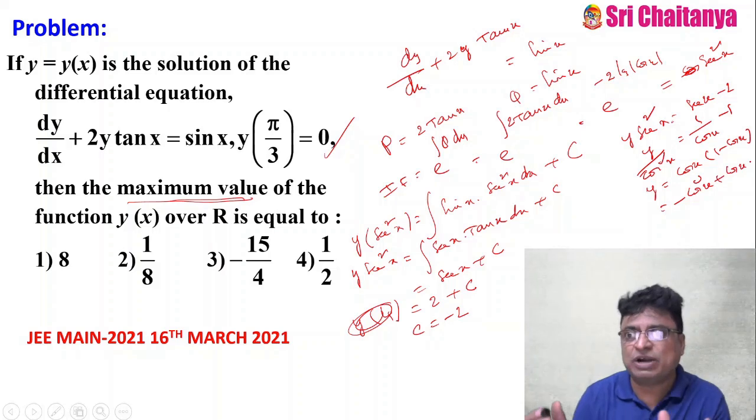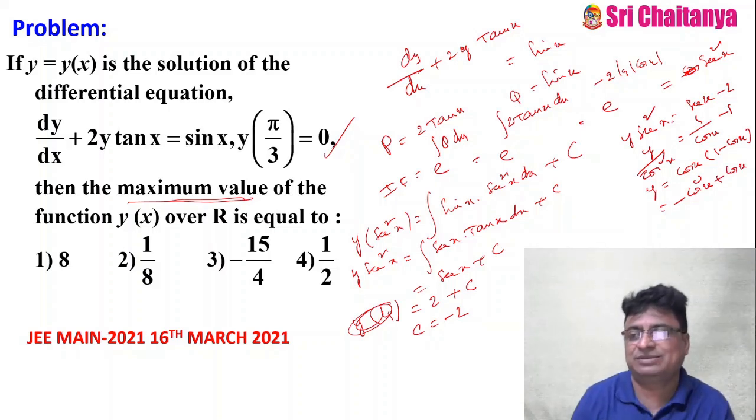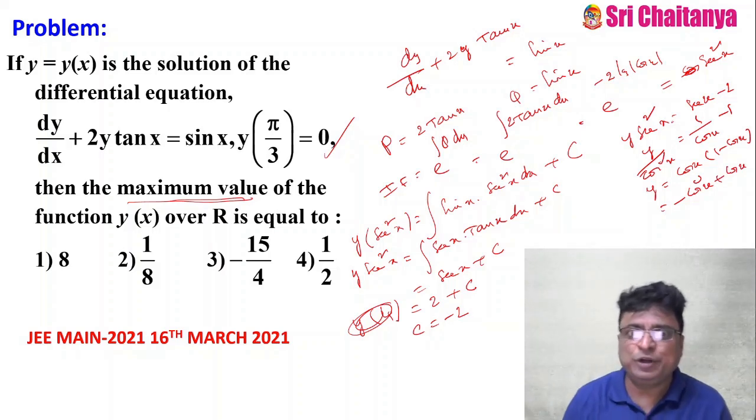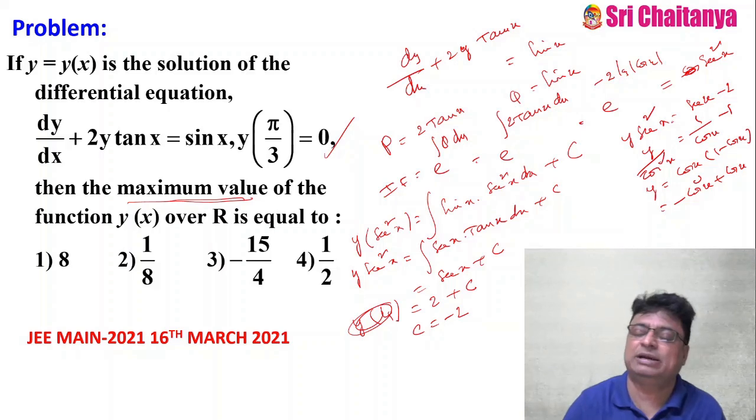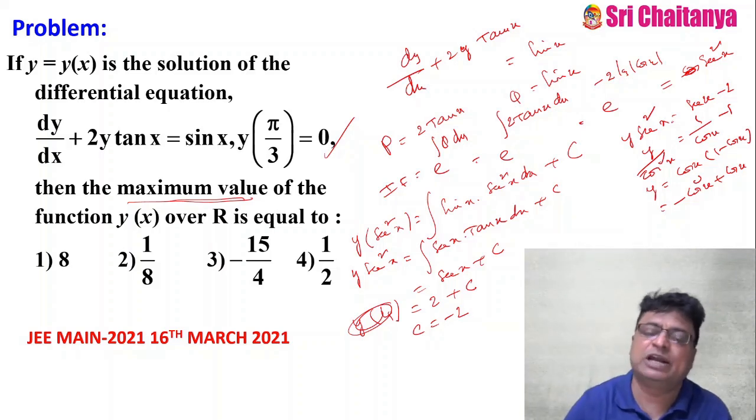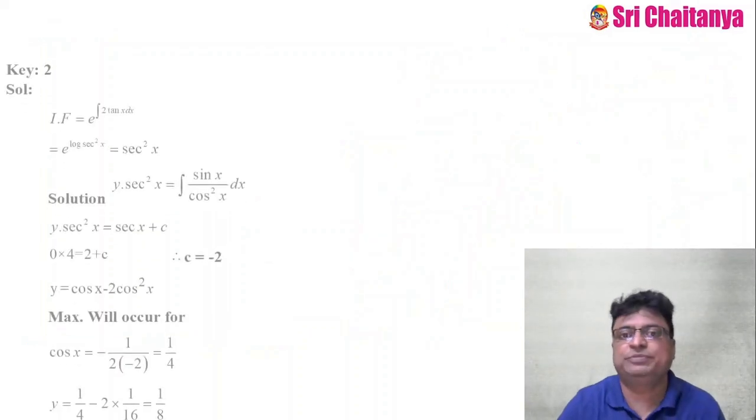This looks like what? A quadratic equation in cos. And you know it, the maximum value is b square minus 4ac by 4a. That is for a quadratic equation. So here you can write the maximum value directly by that formula. I will show it to you.